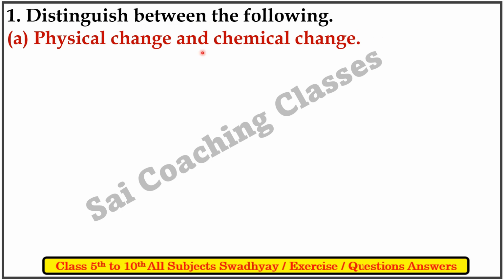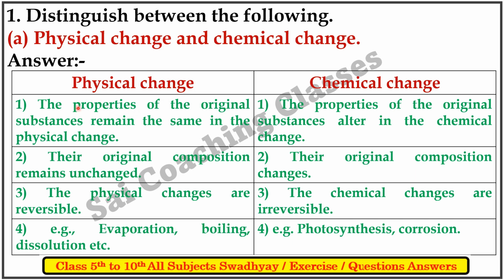Distinguish between the following. First, physical change and chemical change. First, physical change: the properties of the original substances remain the same in the physical change. Second, the properties of the original substance alter in the chemical change. Second, their original composition remains unchanged. Second, the original composition changes. Third, the physical changes are reversible. The chemical changes are irreversible. Example, evaporation, boiling, dissolution, etc. Photosynthesis, corrosion.